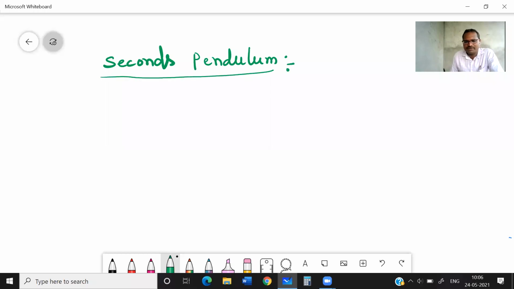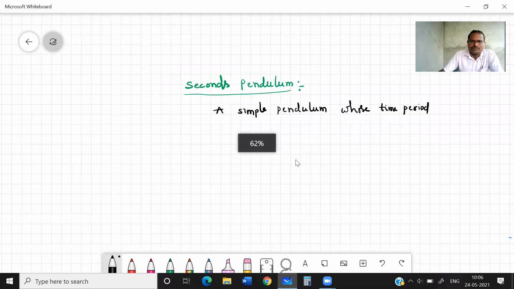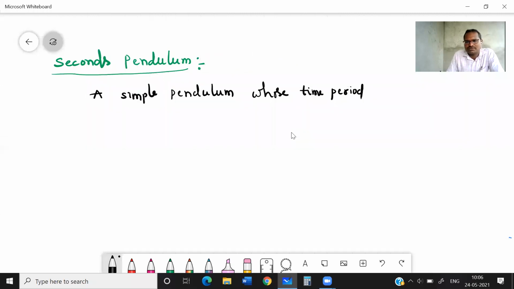So we know a simple pendulum. Yes or no? A simple pendulum means which will oscillate to and fro about a mean position, whose time period is 2 seconds, is called a seconds pendulum.